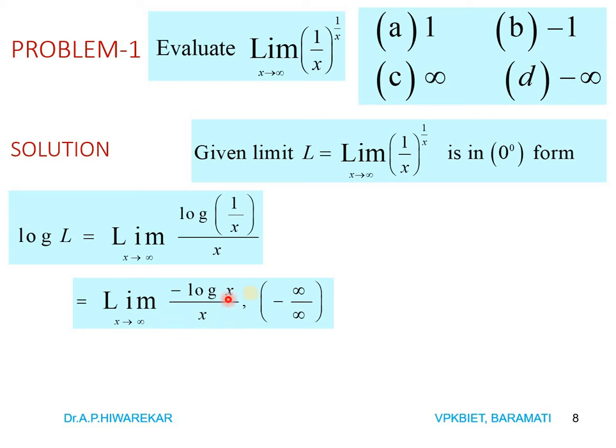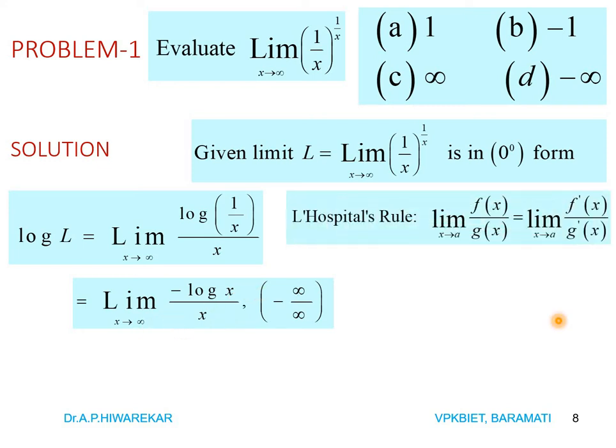Now apply the limit when x is infinity. As we know, log infinity is infinity. So we are getting the form infinity by infinity, numerator infinity, denominator infinity. So we have to apply L'Hopital rule: take the derivative of the numerator and the derivative of the denominator. The derivative of log x is 1 by x, minus sign as it is, the derivative of x is 1, and limit as x tends to infinity.